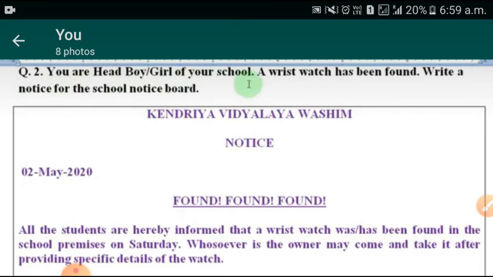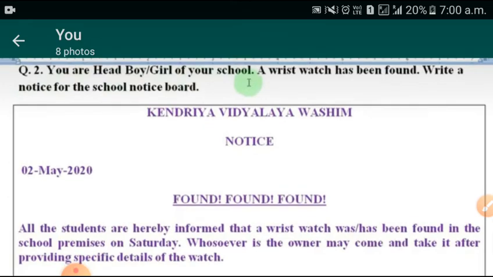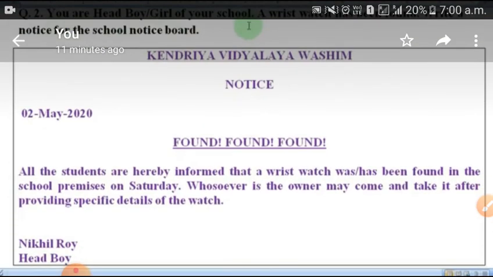Yesterday also we did, if you lost your wristwatch, how can you write the message. And today we will do this: you are the head boy or head girl of your school. A wristwatch has been found. One wristwatch was found, and you don't know whose watch this is, so you will put this notice on the notice board. So here we will discuss the format.